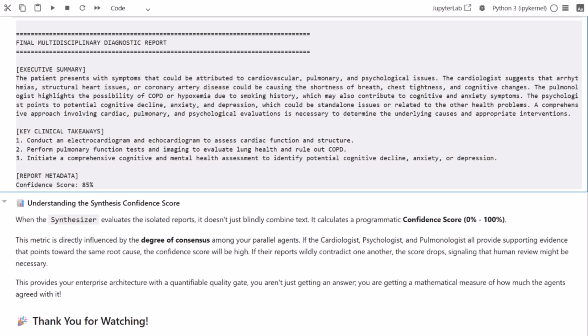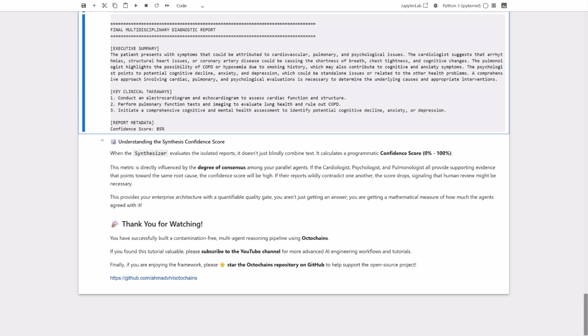Now, as you can see, we have the final diagnosis. Notice how the synthesizer blended the isolated insights from all three specialists. The summary accurately captures the overlapping cardiac, respiratory, and cognitive issues as a unified whole. As you can see, we have an 85% confidence score at the bottom.